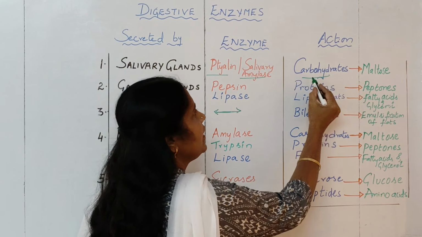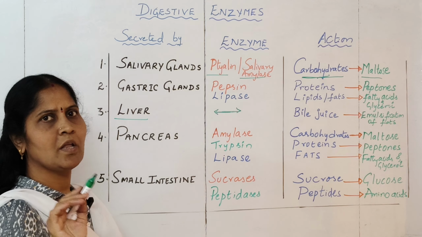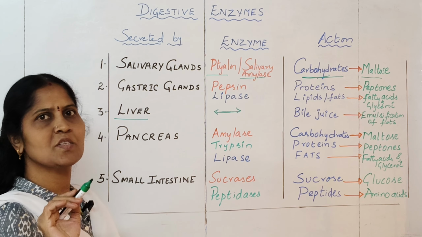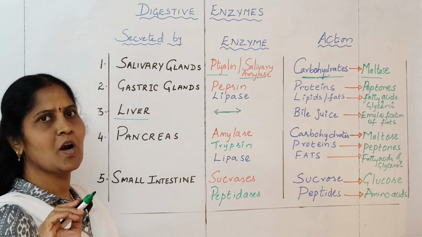Okay, next we have the liver. The liver does not produce any enzymes in its secretion. Its secretion is called bile juice. So there are no enzymes in its secretion. What will bile juice do? It will help in emulsification of fats, that is, breaking down big fat molecules into smaller globules, which is called emulsification. This is very important. Which juice does not contain enzymes? The bile juice is the answer.